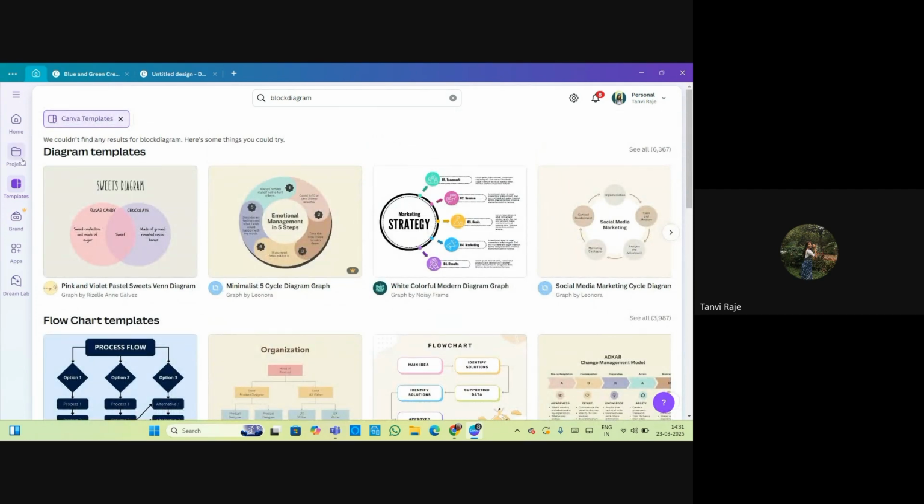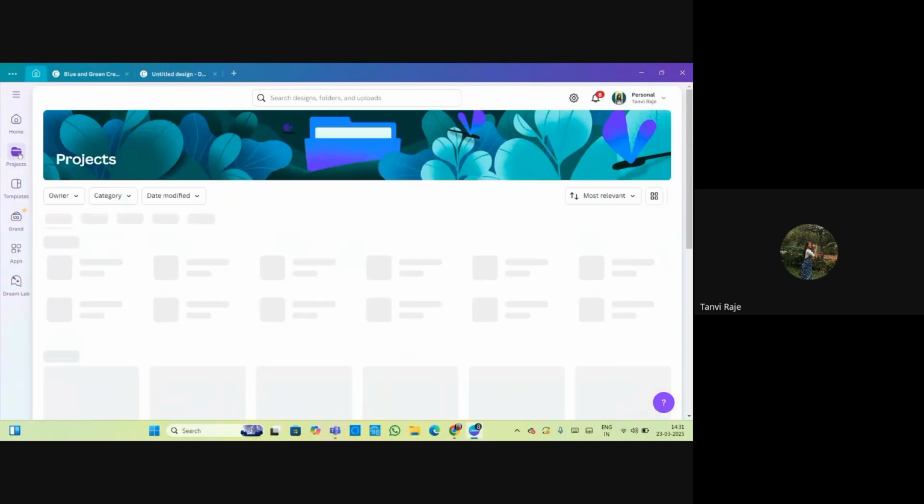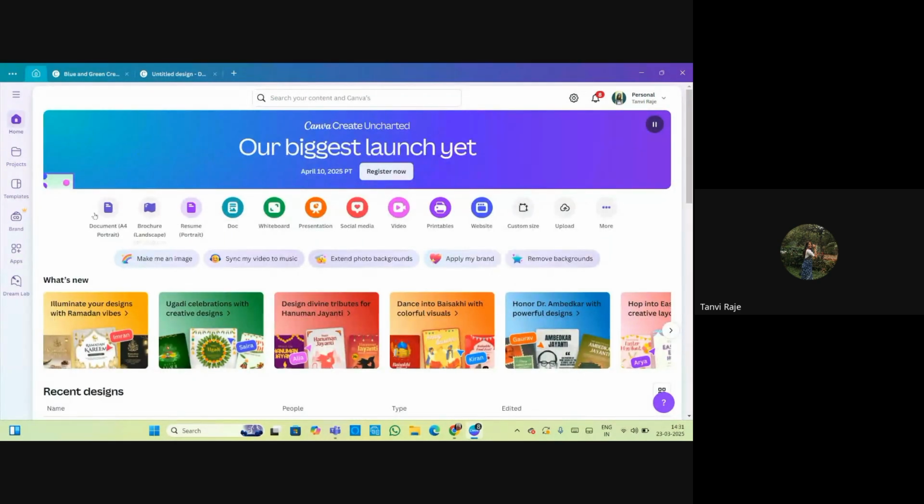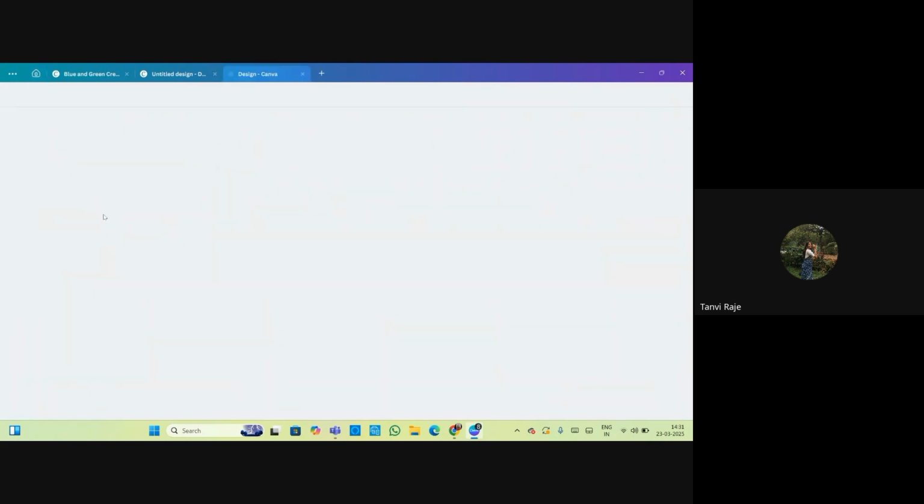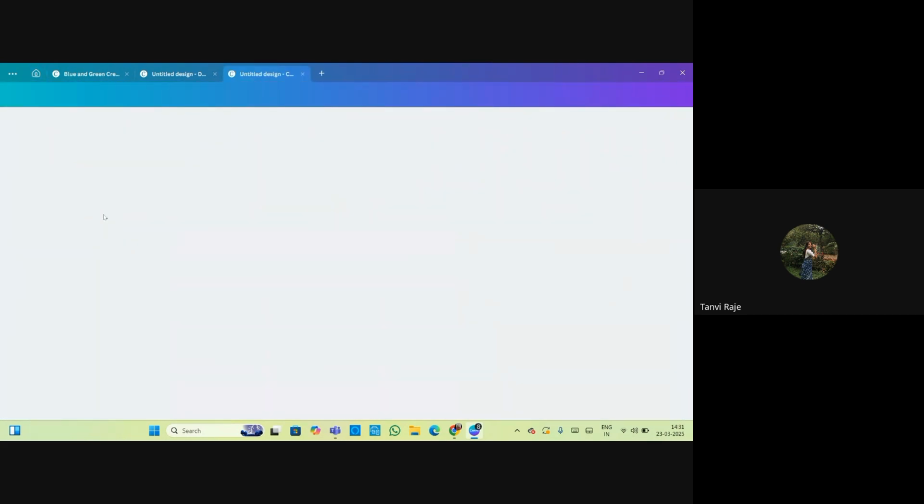So we will create one example of a block diagram. What you can do is you can take a template related to your preference, or you can take a blank A4 size portrait or landscape paper. So here I'm taking an A4 size portrait paper.